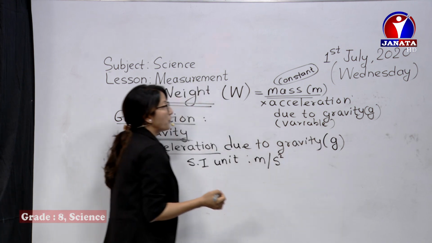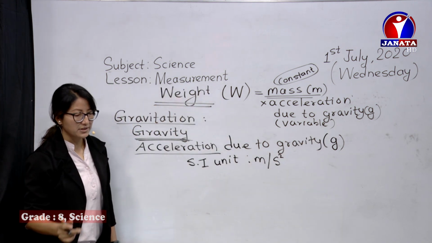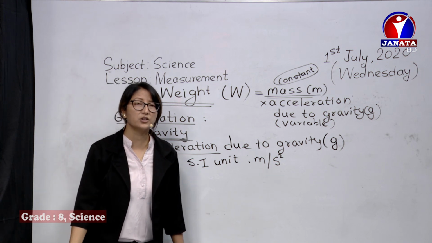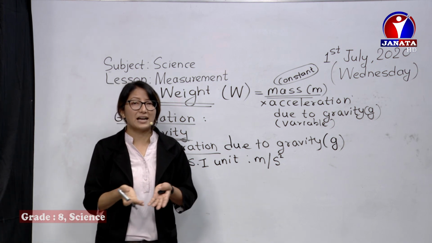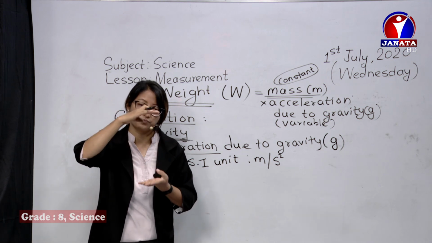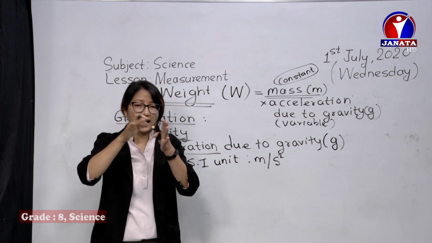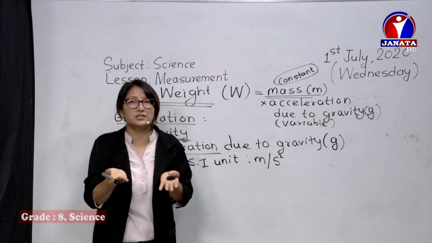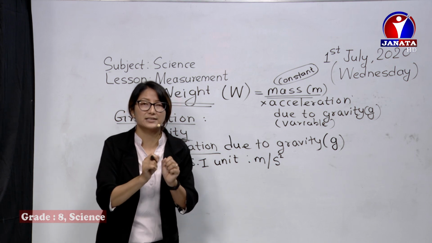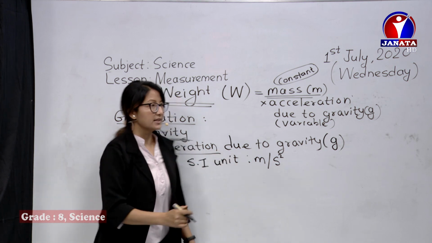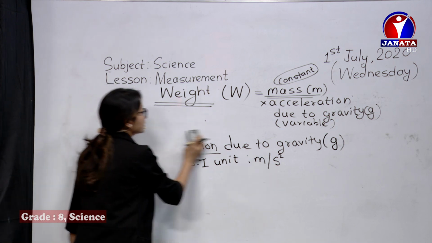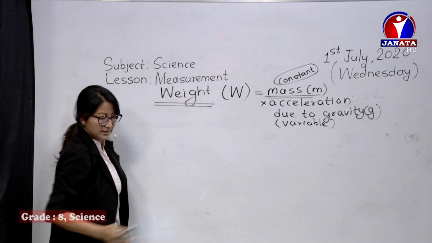Now about this varying acceleration due to gravity, let's talk a little bit in case of our planet Earth. Earth, we all know, it's not exactly circular, it's spherical, like it is flattened on top, on the poles, and it's bulged out at the sides. Simply, I will draw it in a simple way.